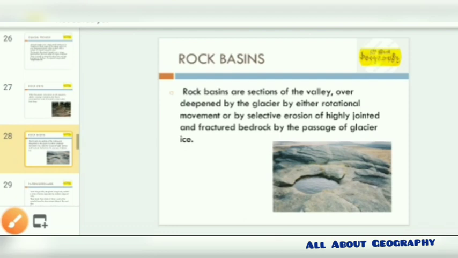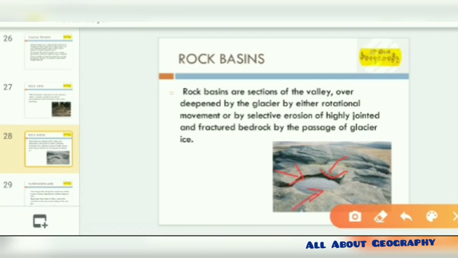Next are the rock basins. Rock basins are sections of the valley over-deepened by the glaciers, either by rotational movement, or by selective erosion of highly jointed and fractured rock surface by the passage of the glacier. So from here you can see these are elongated, and here the depression has been made. This has been slightly lowered, and in these areas fractures have been created. So this whole area, fractures have been formed.